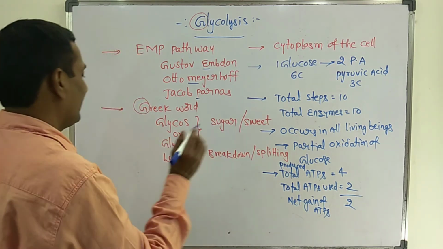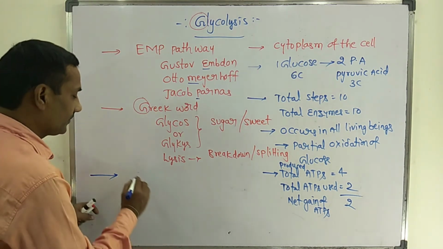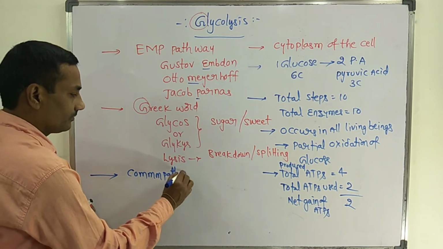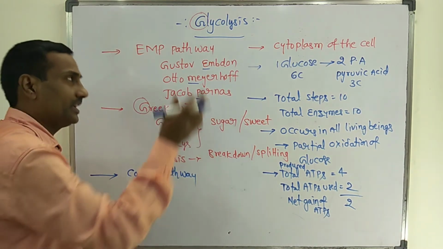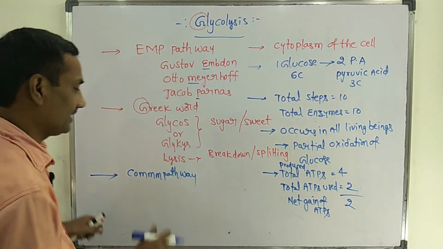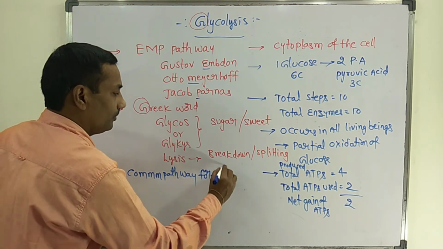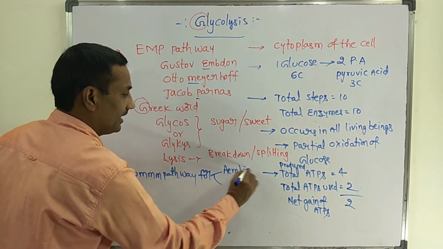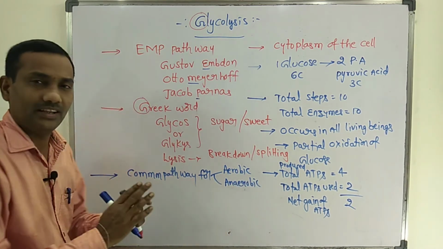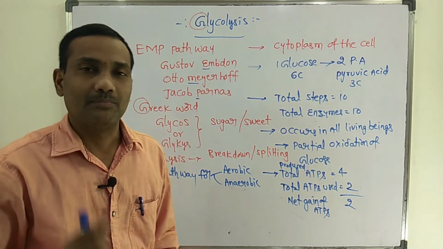Glycolysis is the common pathway for aerobic and anaerobic respiration. In aerobic respiration glycolysis occurs, and in anaerobic respiration also glycolysis occurs. That's why it is a common pathway. In every respiration, glycolysis is the first step.